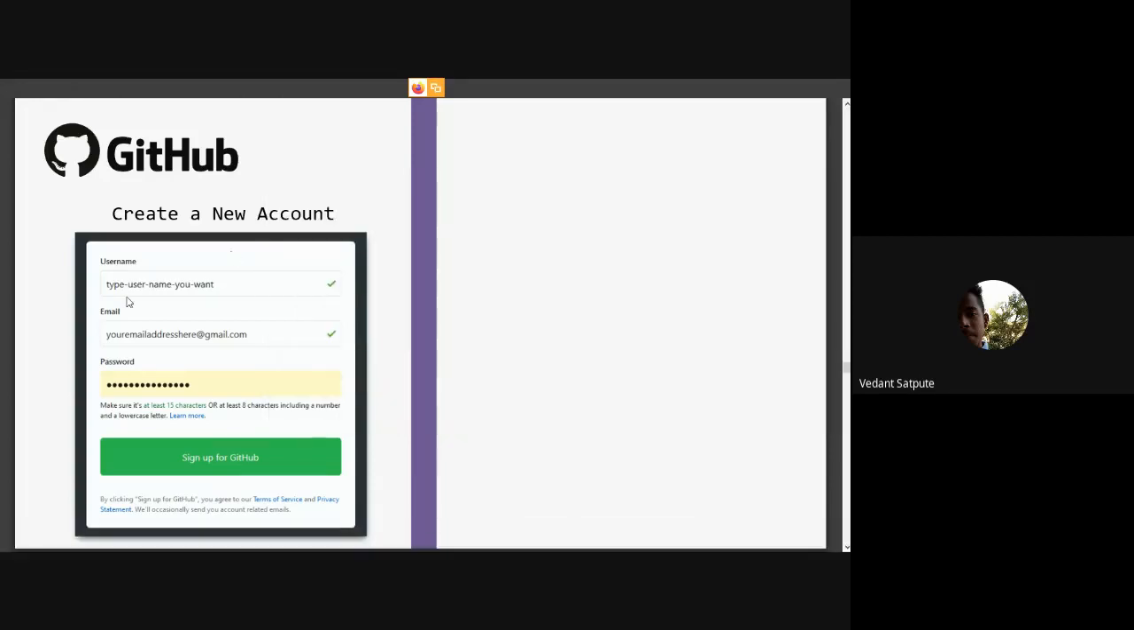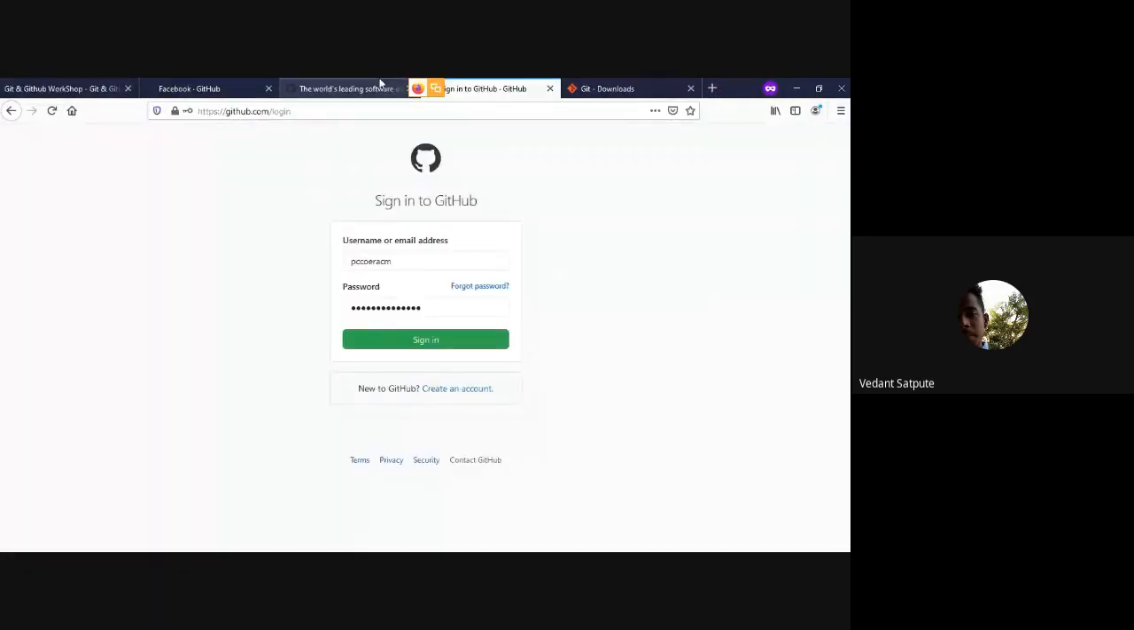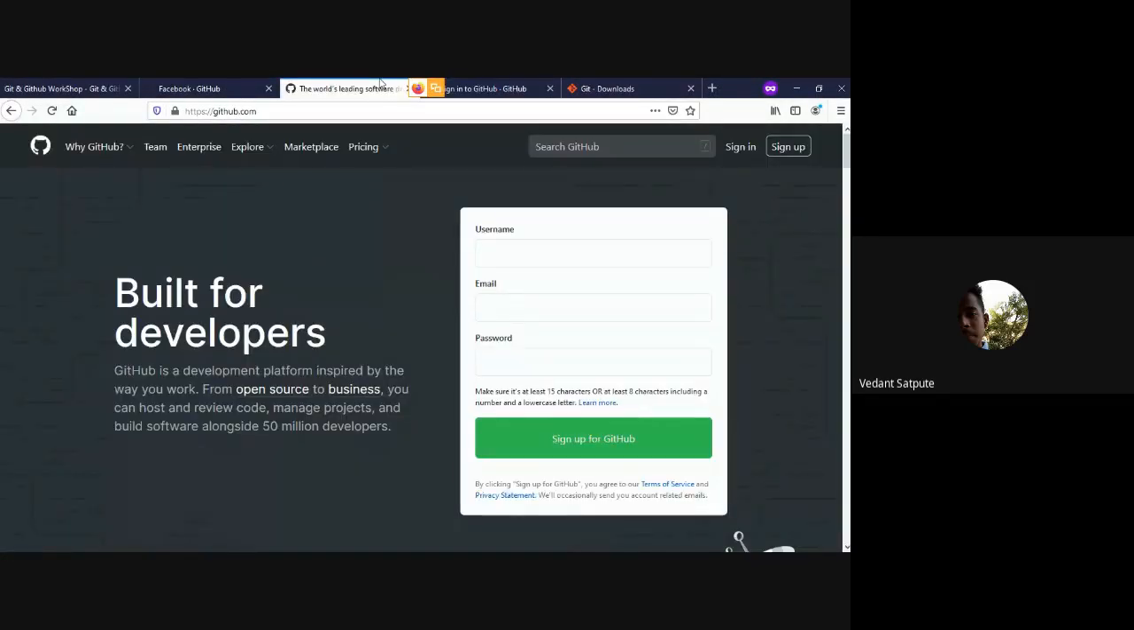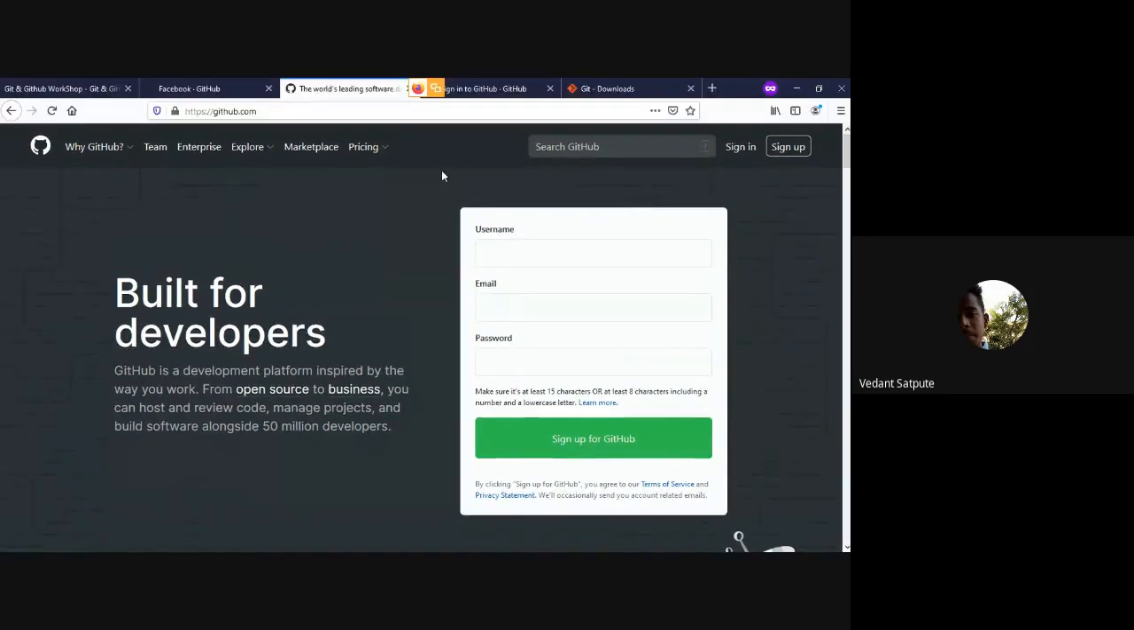Git is installing. So you create a new account on GitHub. Everybody created a new account? Okay, so yes, everybody has done it.